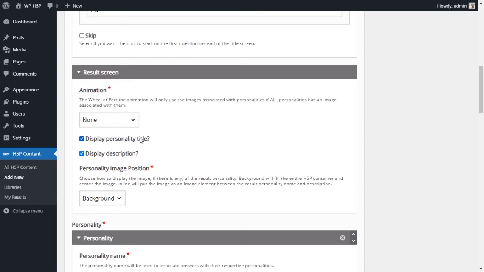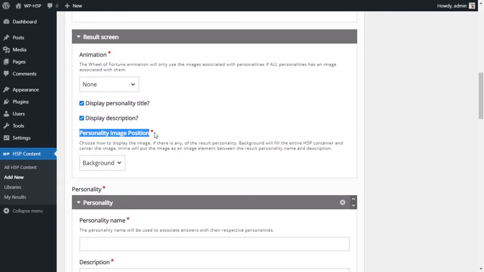We're going to display the personality title in the results. We're going to display the personality description, and we're going to display the personality image if we have set one. But we will set one, so we will display the results with an image as a background, not inline.